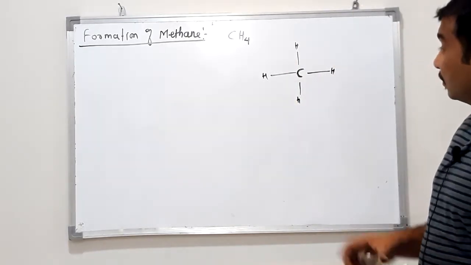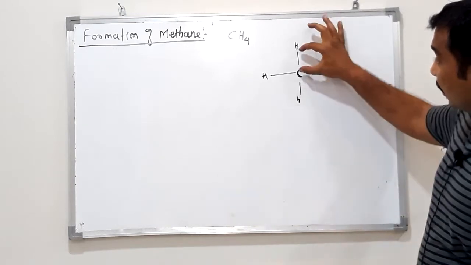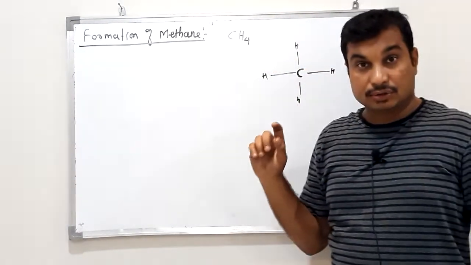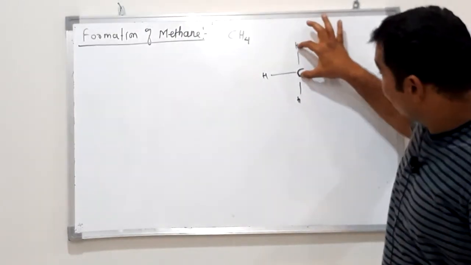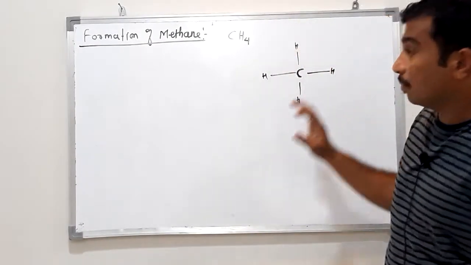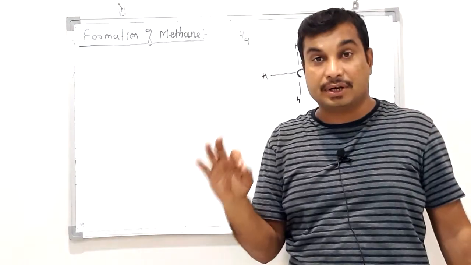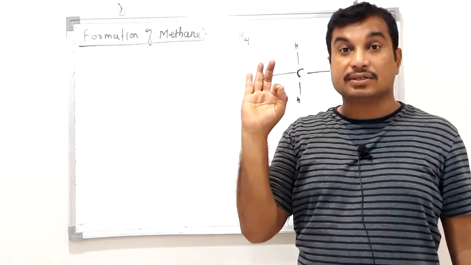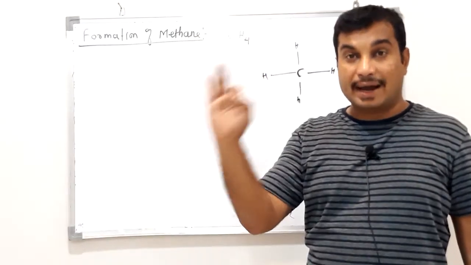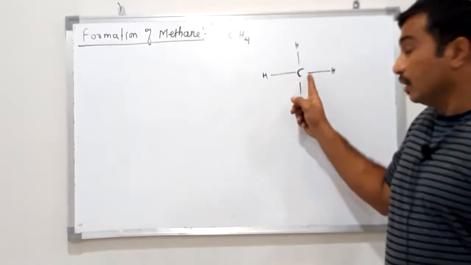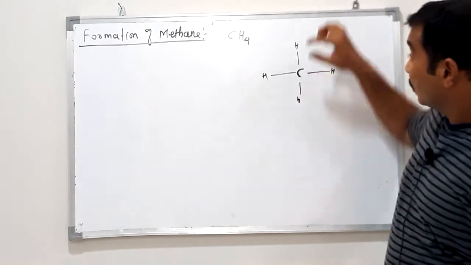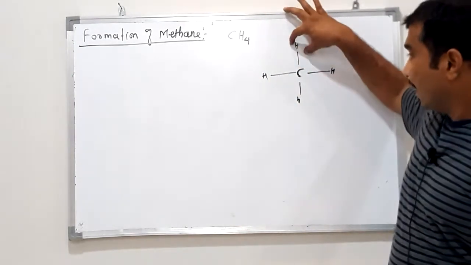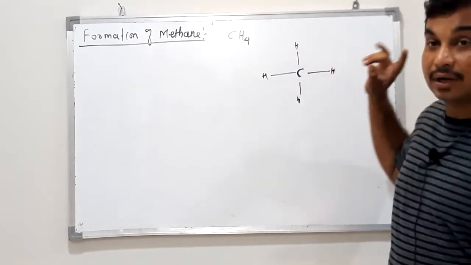We have already seen that a chemical bond is formed by overlapping of atomic orbitals. So no doubt these 4 CH bonds are formed by the overlapping of atomic orbitals of carbon with hydrogen. 4 singly filled atomic orbitals of carbon overlap with the 4 atomic orbitals of hydrogen atoms.